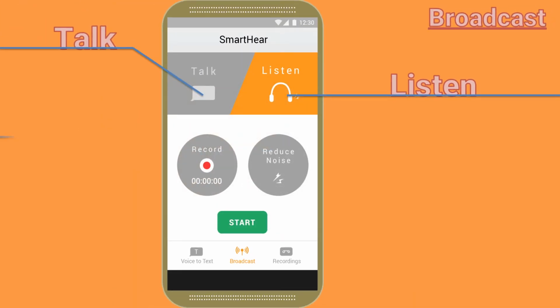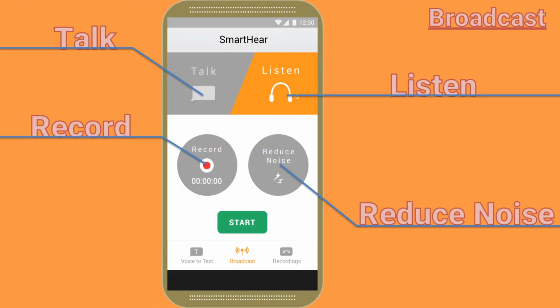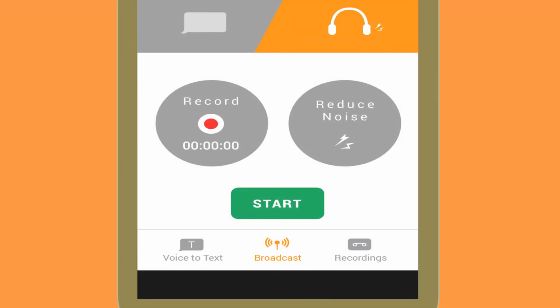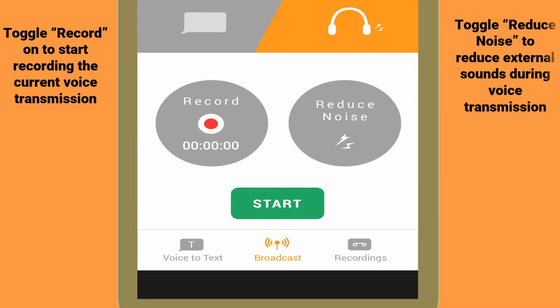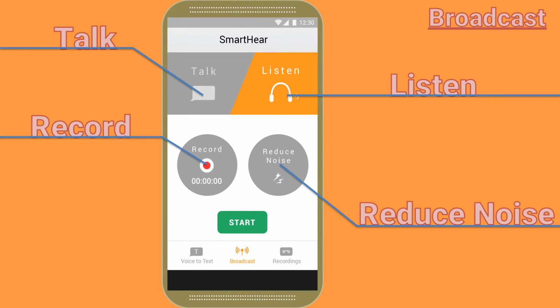Next, let's move on to record and reduce noise. Toggle record to record the current transmission. Toggle reduce noise to reduce external sounds during transmission. Both of these functions are on when their icons are orange. And now the start button. Press this to start voice transmission.